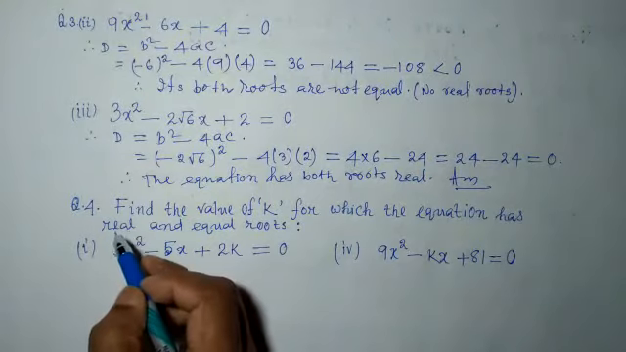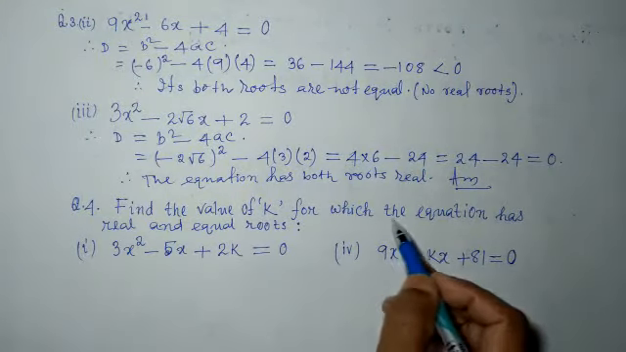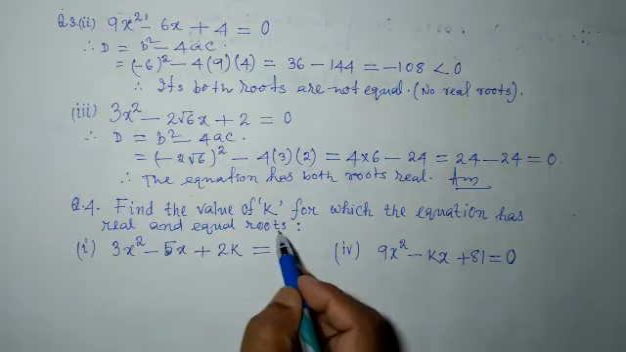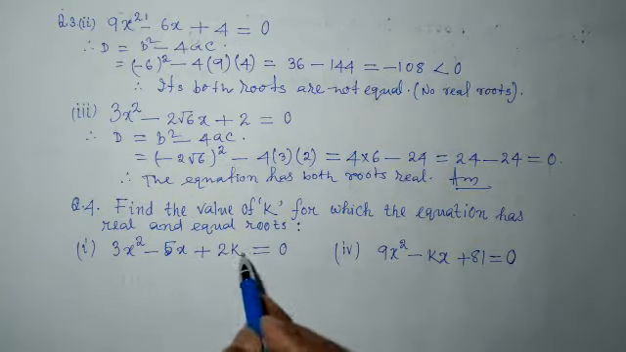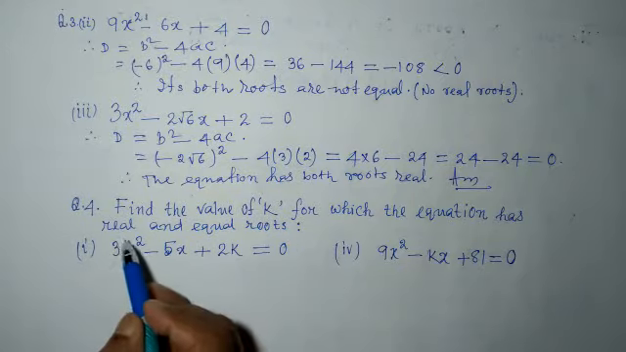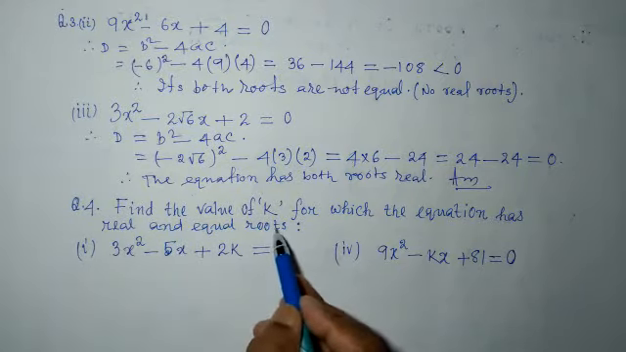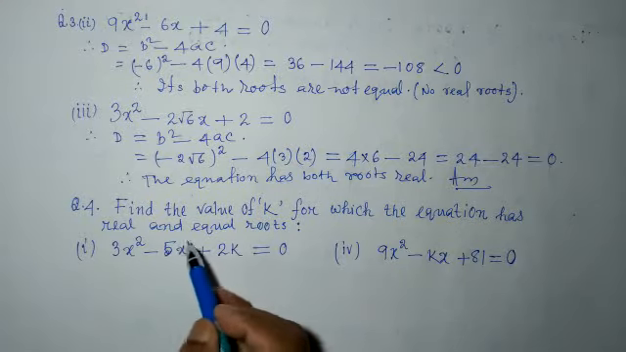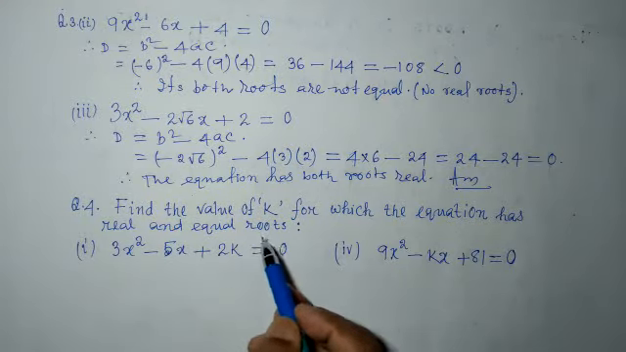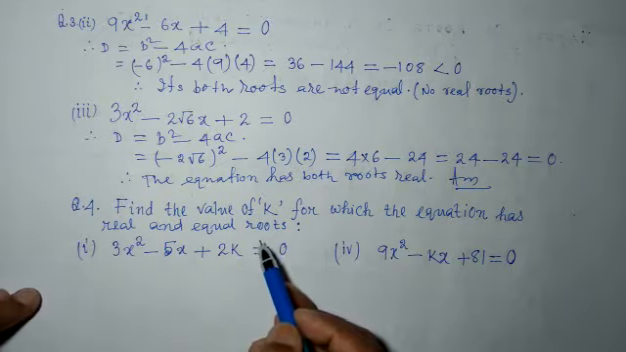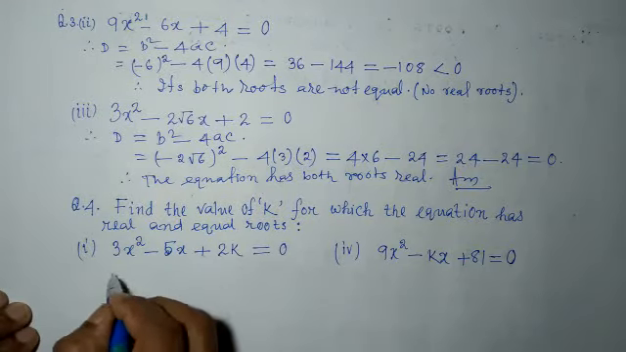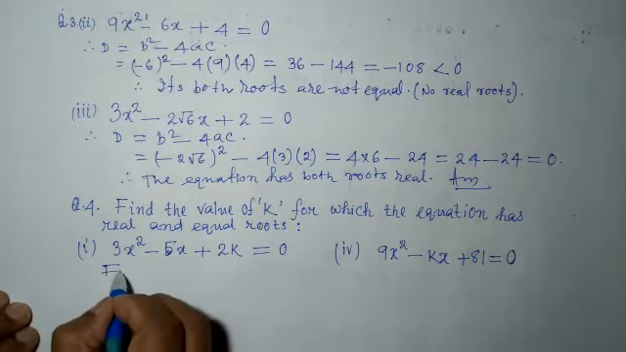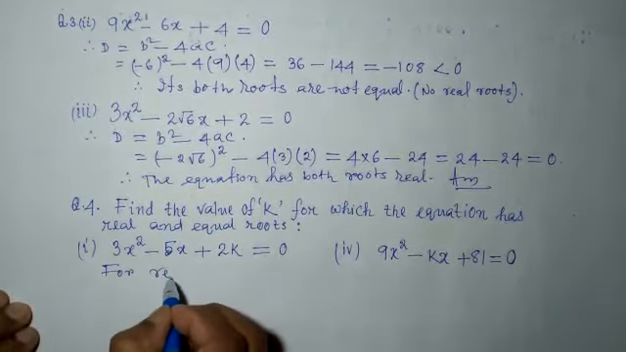Next is question number 1. Find the value of k for which the equation has real and equal roots. We have to find the value of k from this equation, and given the equation has real and equal roots. So we know the condition for real and equal roots: if the discriminant of an equation is equal to 0, the equation has real and equal roots. So let us write the condition. We can write here, for real and equal roots.